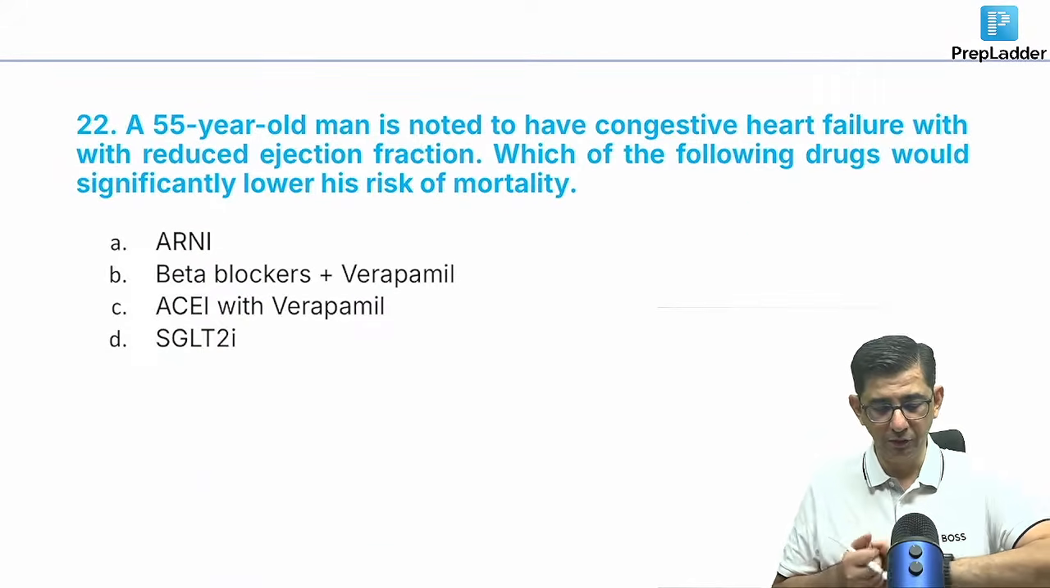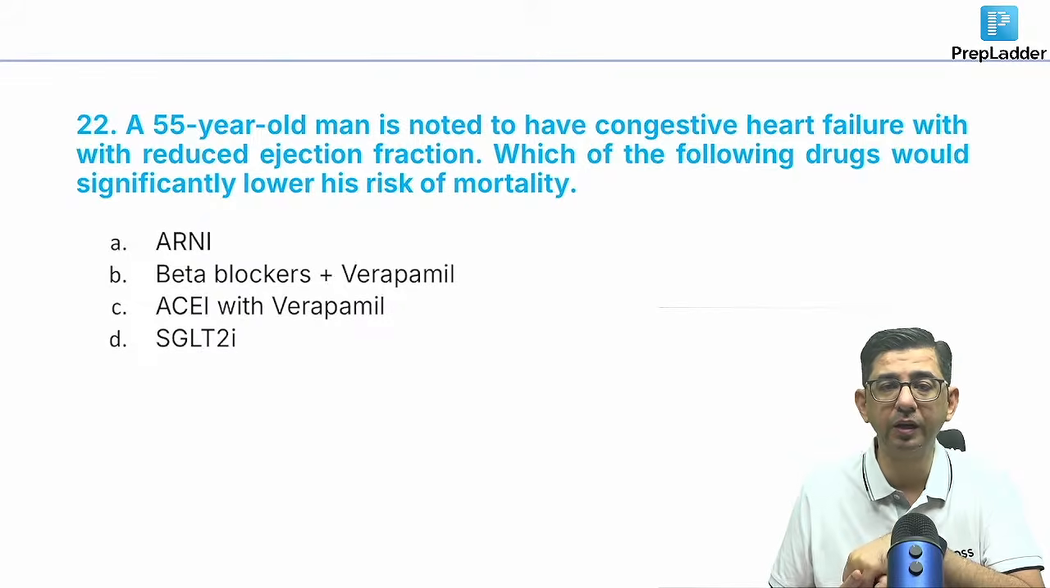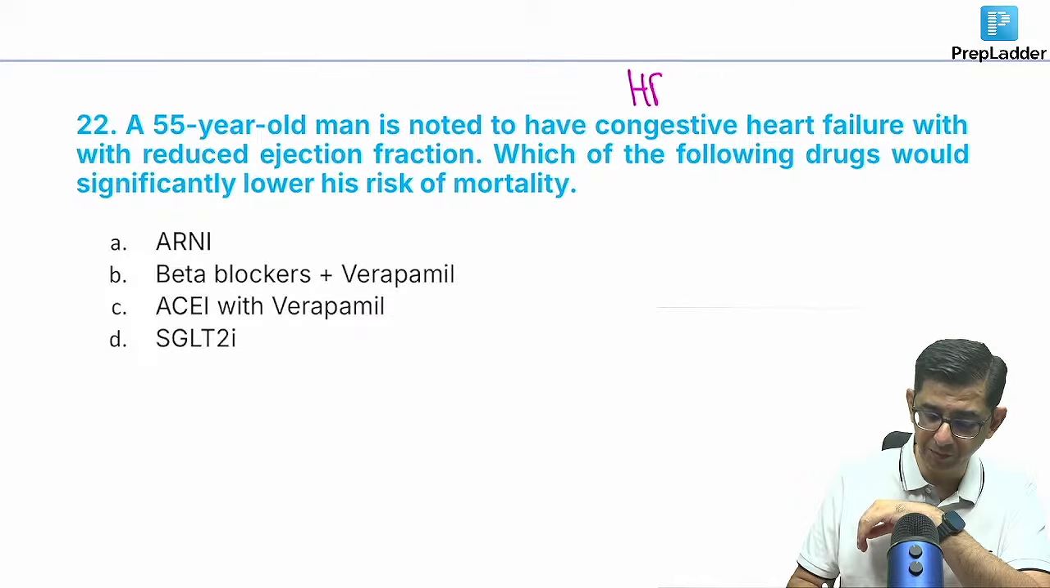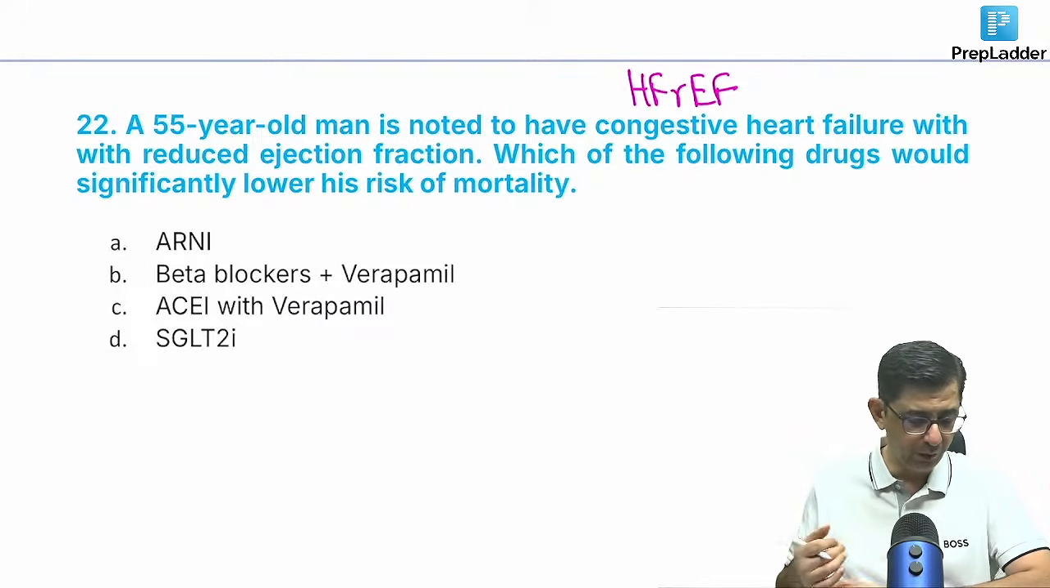Okay. A 55-year-old man is having heart failure with significantly reduced ejection fraction. So we're talking about HFrEF. And in this patient, which drug will significantly lower the mortality?